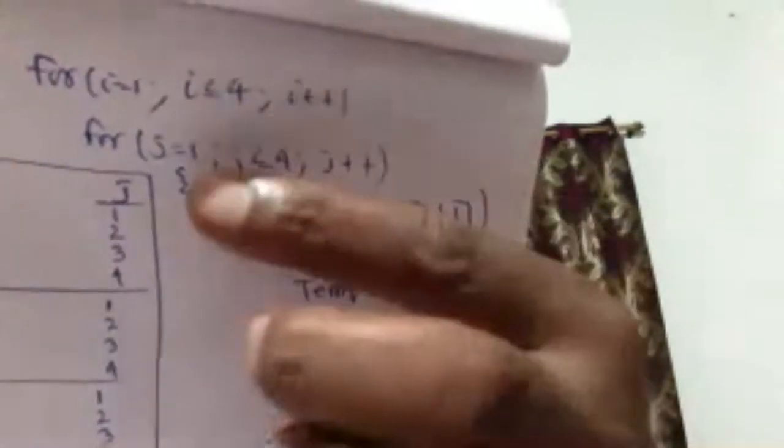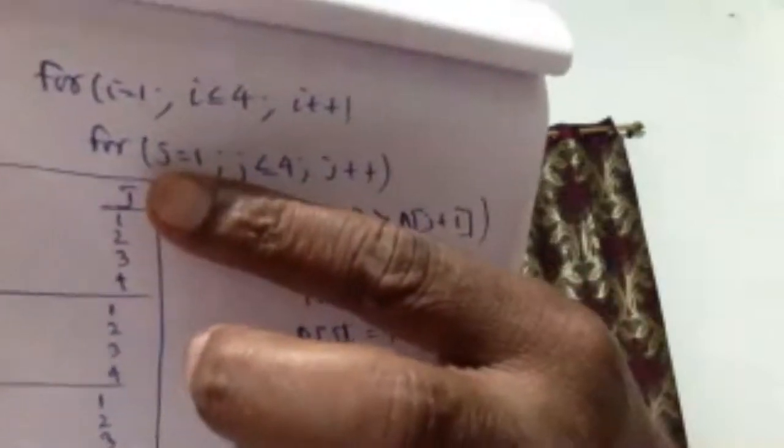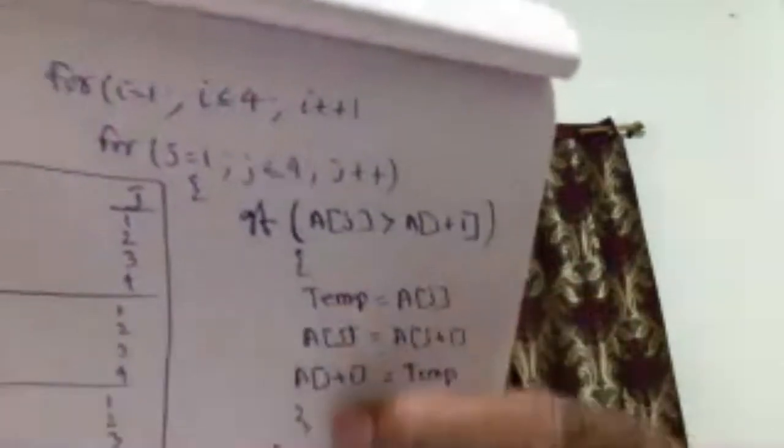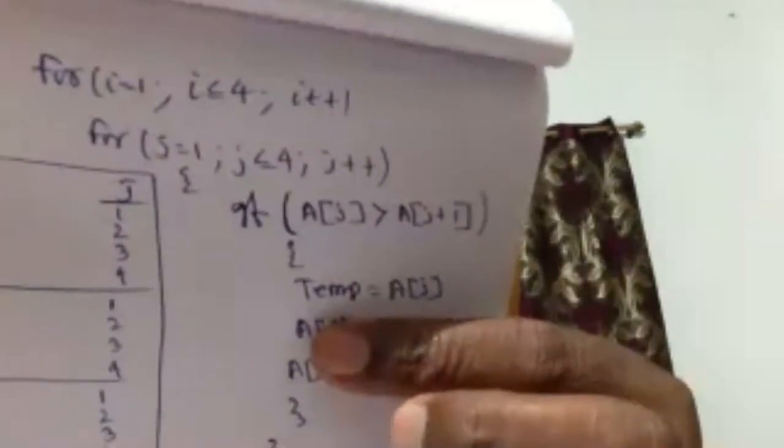Then i becomes 2. 2 means 8 minus 2, 6. It will repeat 6 times because 6 elements will be there. So 6 elements, then again repeat it, 5 elements. So one bigger is out from the array.